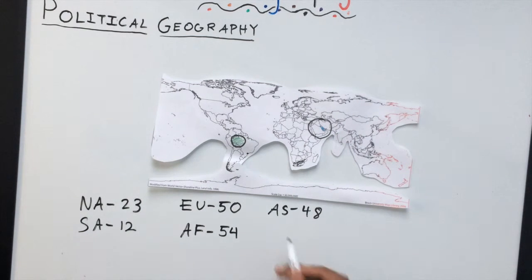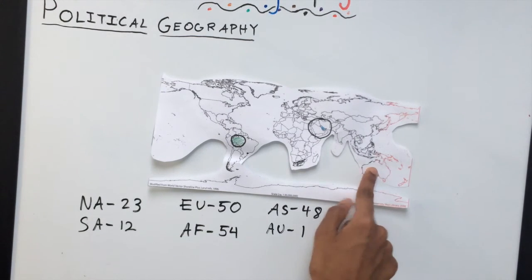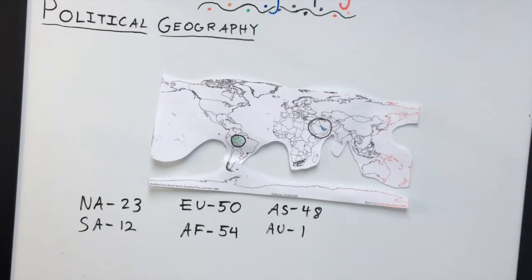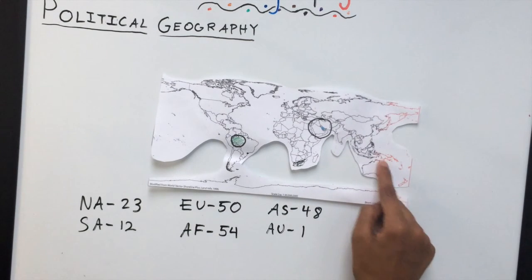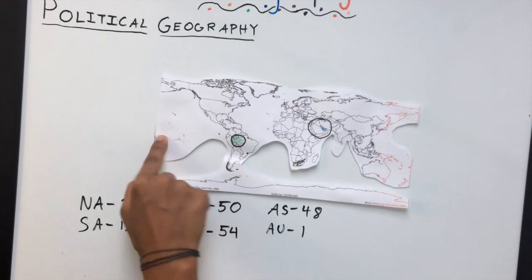Now, Australia, or AU for short. Australia has one country because it's just the continent of Australia. So Australia is both a continent and a country, which is very fascinating. However, you might be wondering, what about all these small islands here?